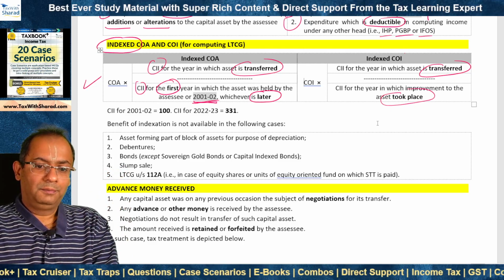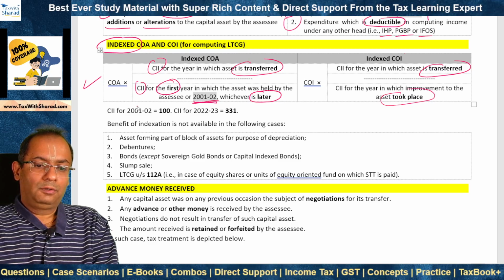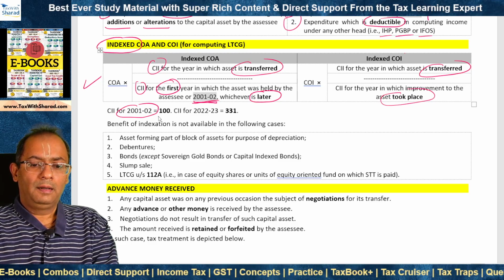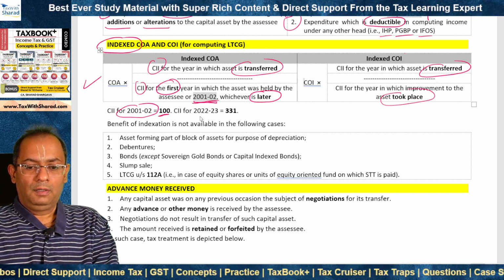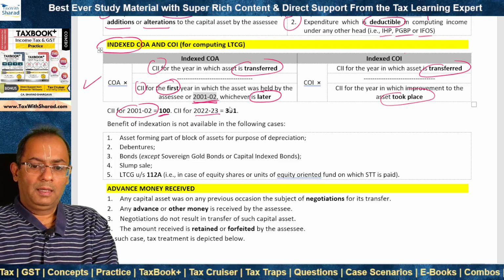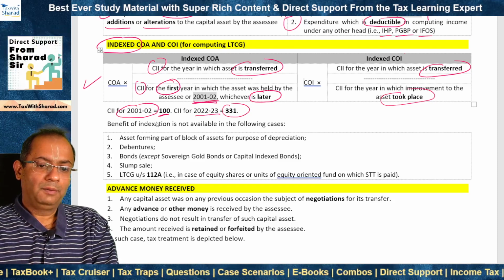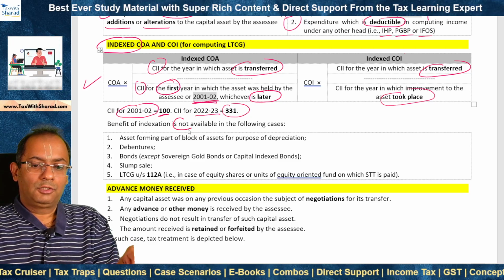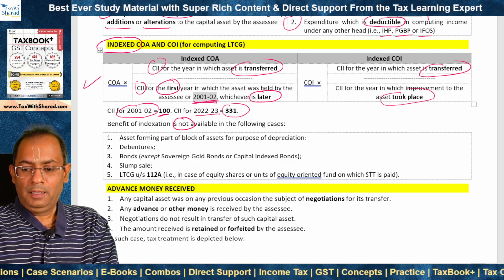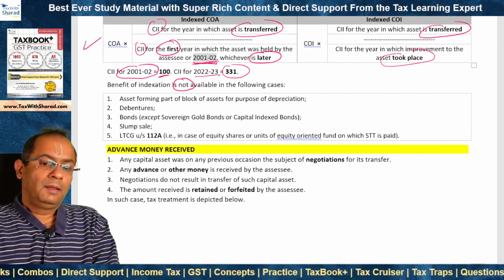Now, cost inflation index for 2001-02, which is the base year, is 100, and for 2022-23, which is the current previous year, in our case, which is relevant to us, is 331. This is what you can remember. Now, benefit of indexation is not available in the following cases. So even if the gain is long-term capital gain, you should not provide for indexation. You should not index the cost.